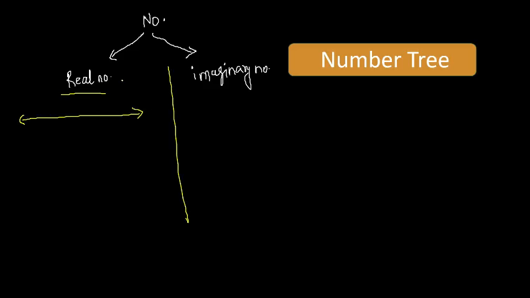The numbers which we can represent on the number line, like 0, 1, 2, 1.5, -1, -2, -1.7. Any number which we can draw on the number line is real, and which we cannot draw on this number line, that is imaginary.